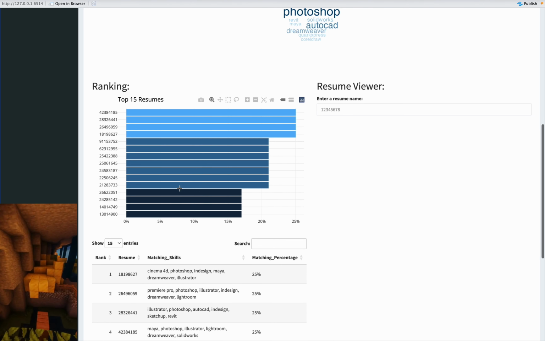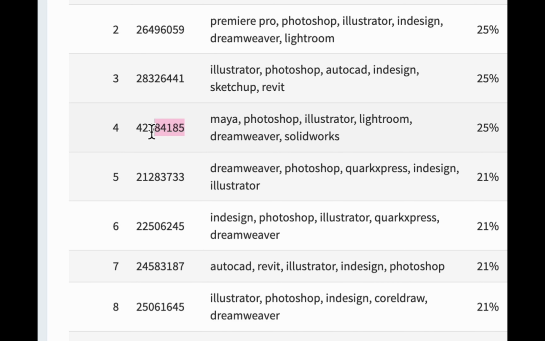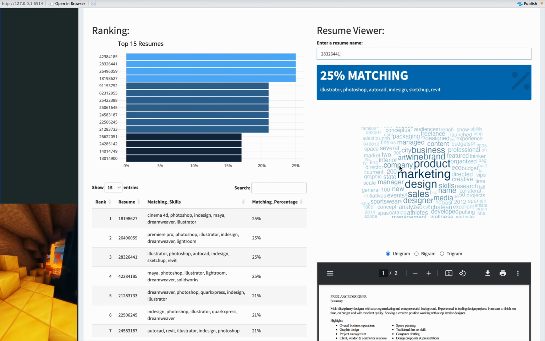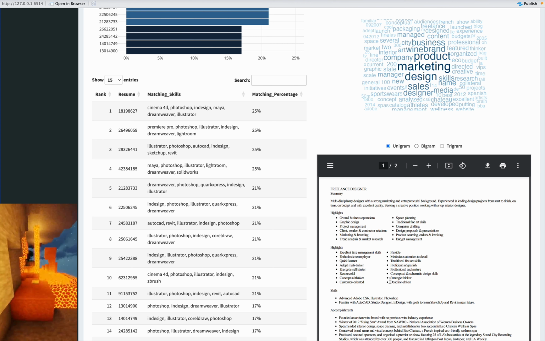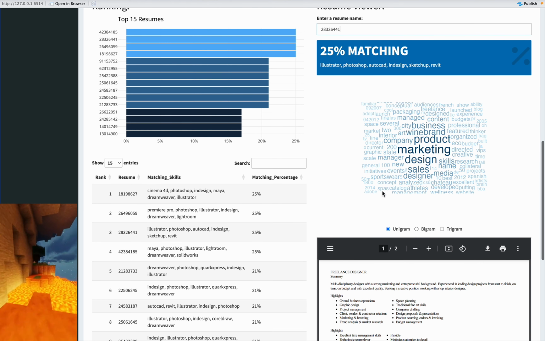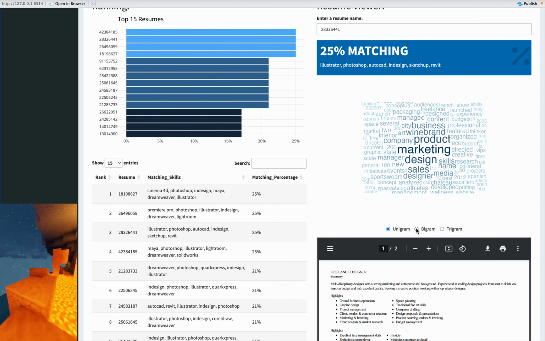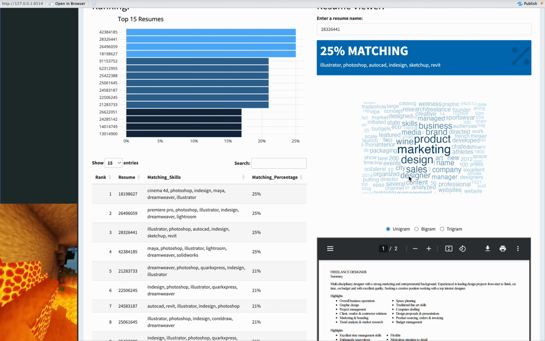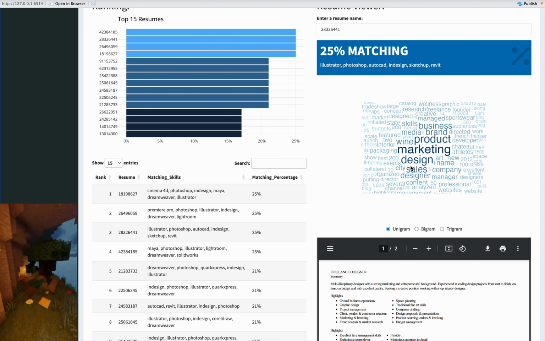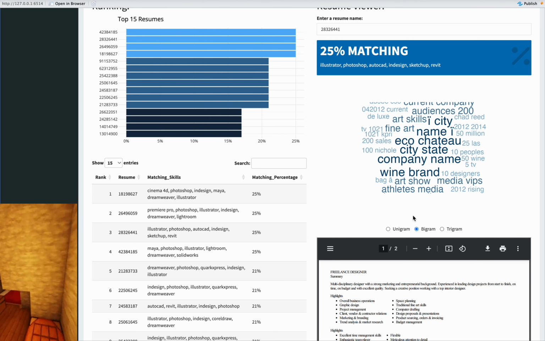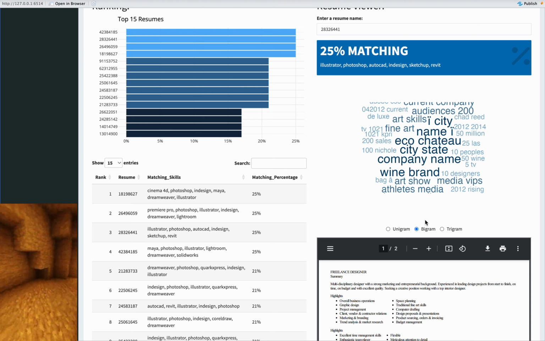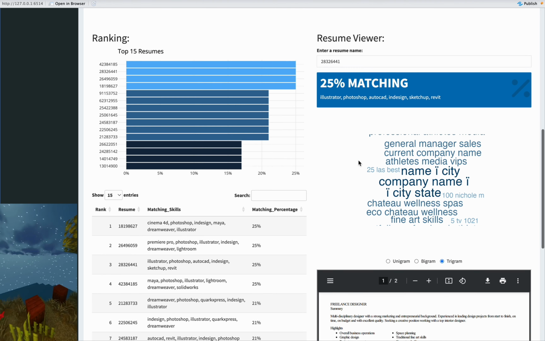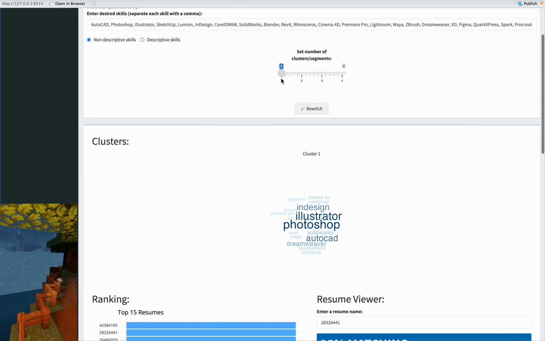And also with n-grams, I can do something like this. Alright. So this is the word distribution of the whole resume text. And with n-grams, I can do something like this. Let's take a look. You see, now it's per 2 words. Previously, it's per 1 word. You see, it's marketing, it's design, it's product. When I change to bigram, it's 2 words. And when I change to trigram, it's per 3 words. So yeah, that's n-grams.